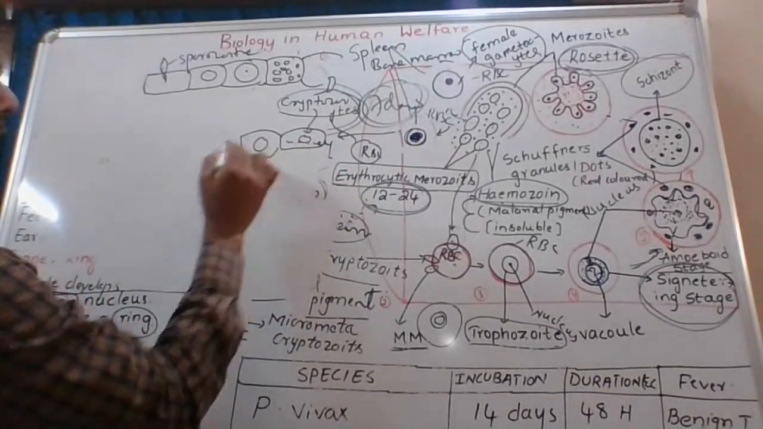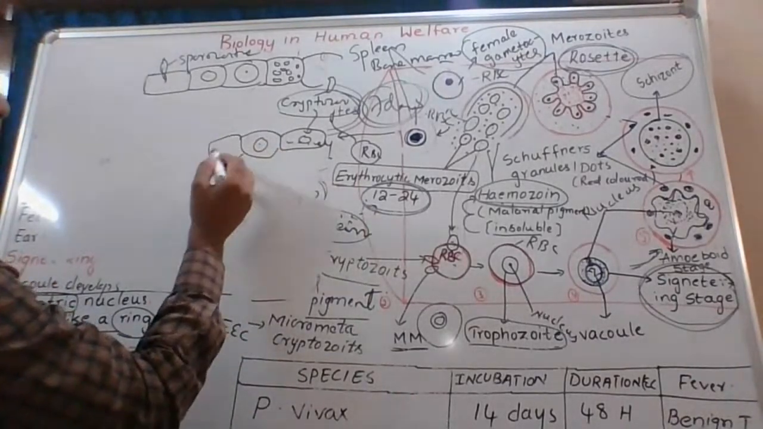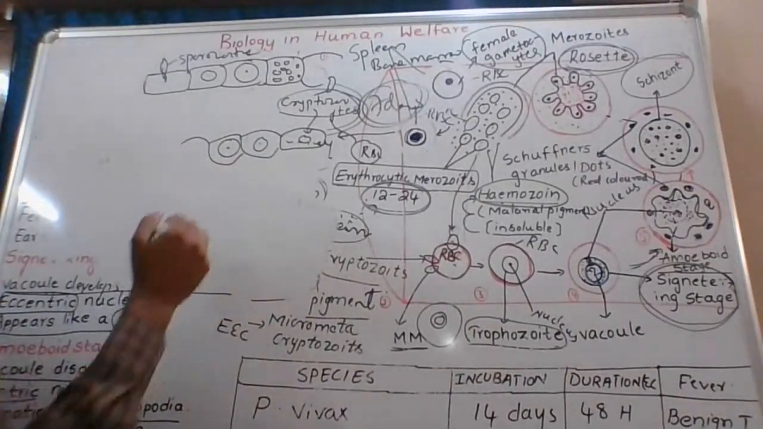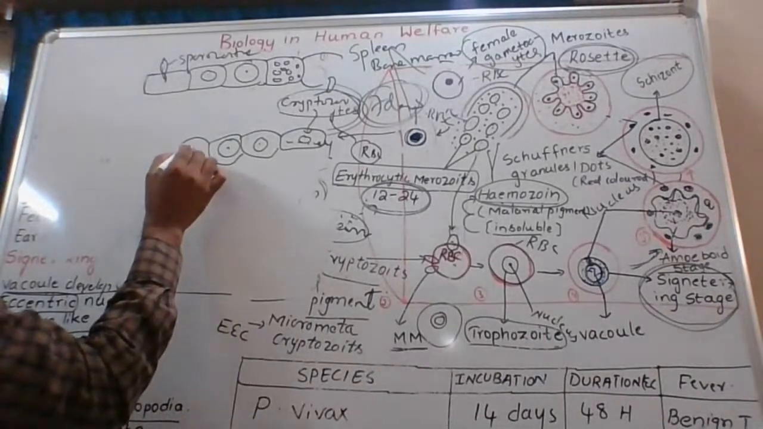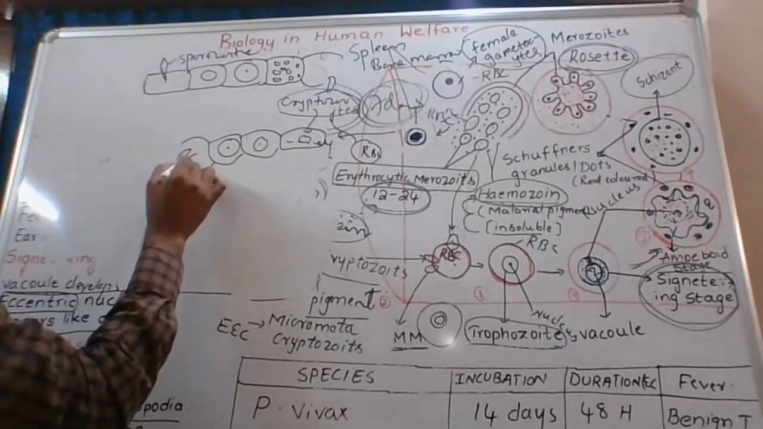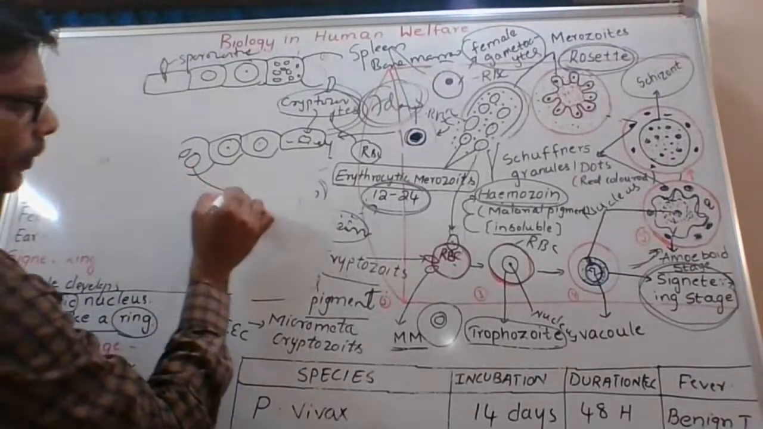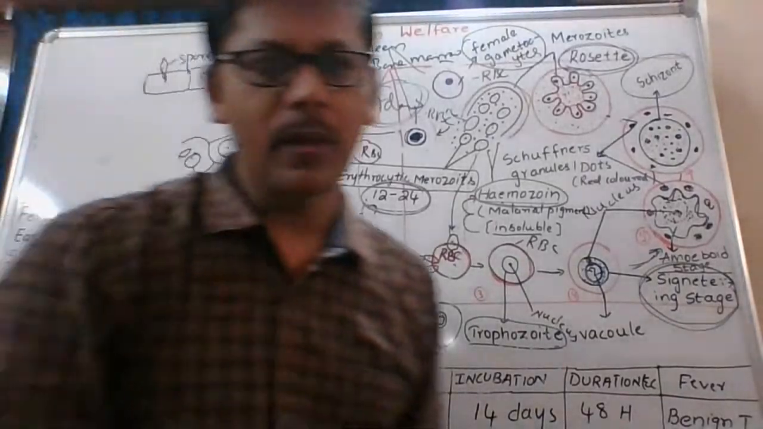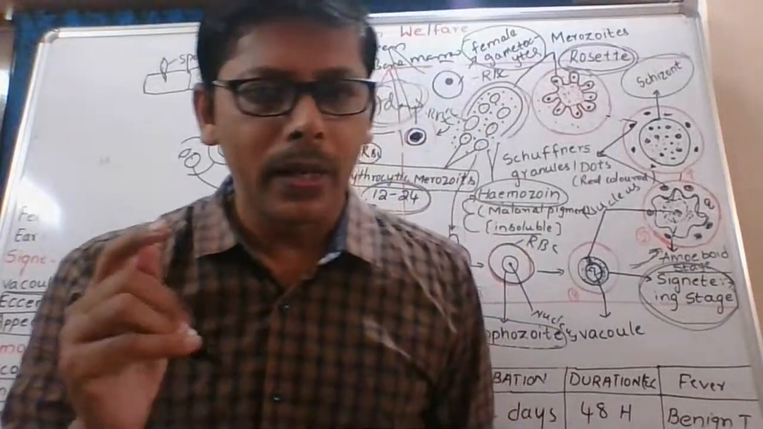Then it transforms into a trophozoite, then into a schizont, very large in size. Then it undergoes karyokinesis and cytokinesis. At the end of this, micrometacryptozoites and macrometacryptozoites form. The macrometacryptozoites may again attack a fresh liver cell. Okay, the answer is three stages here may attack the liver cells.